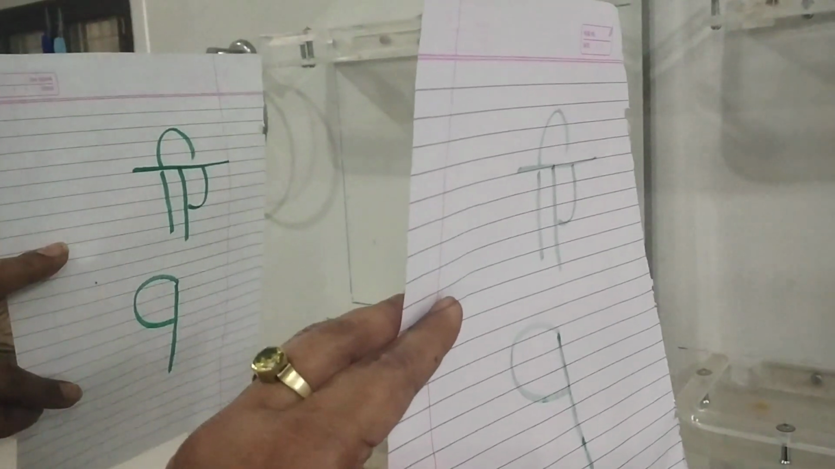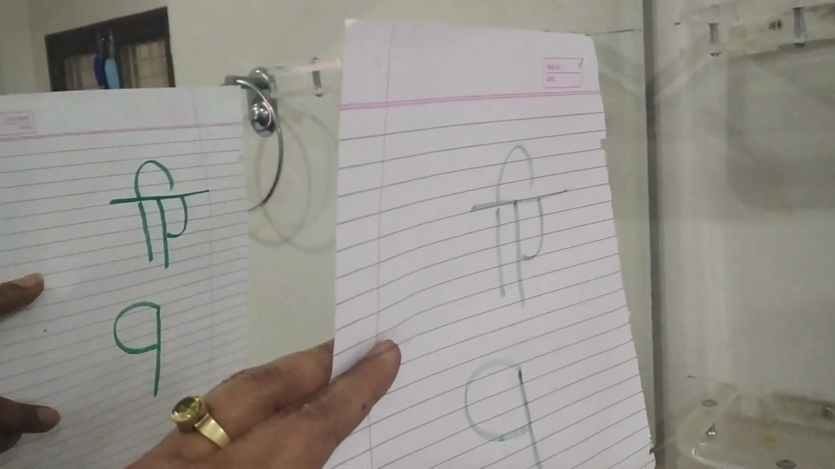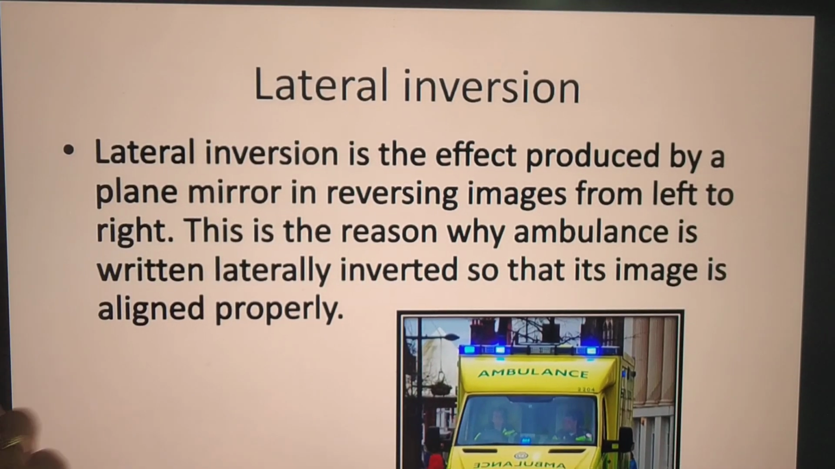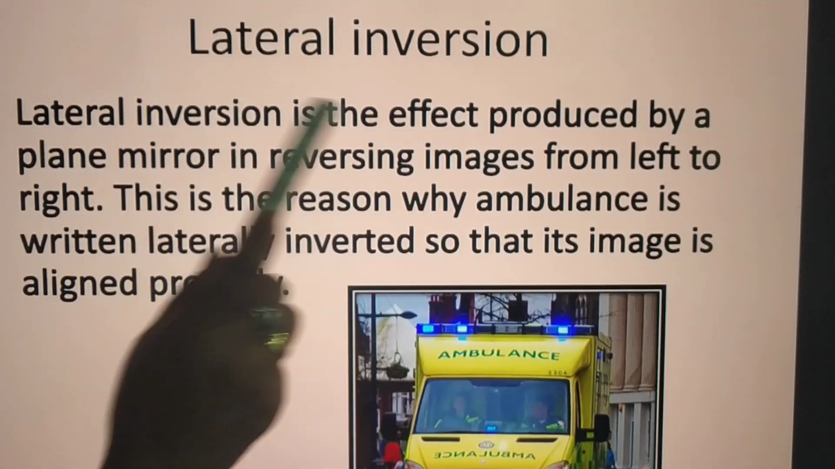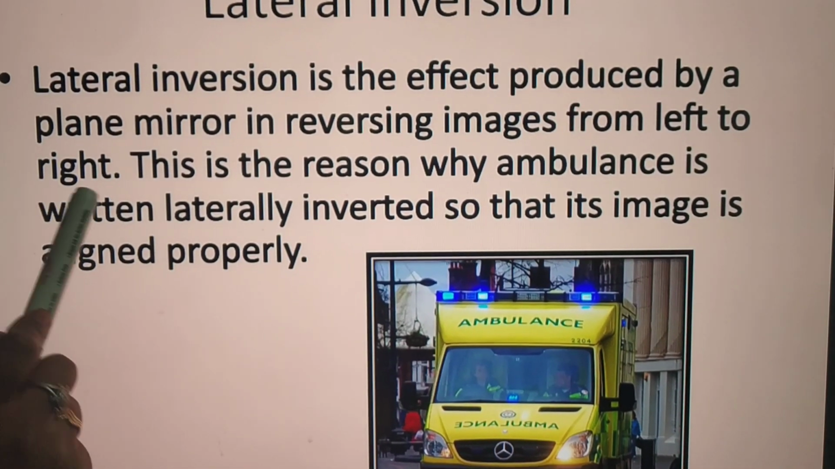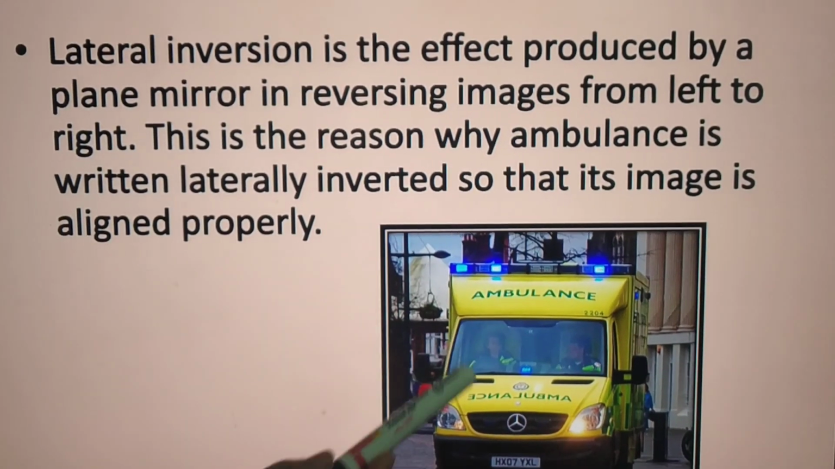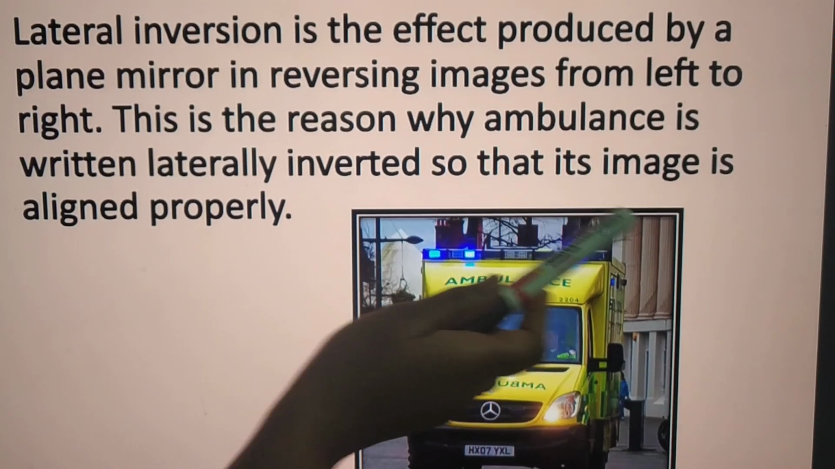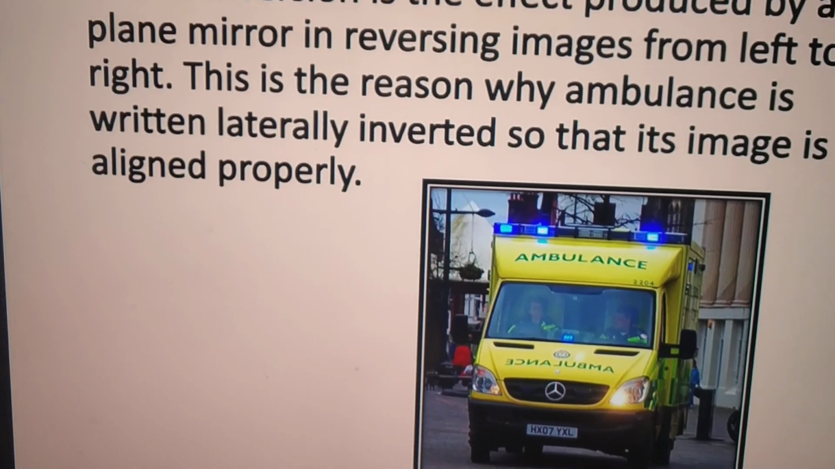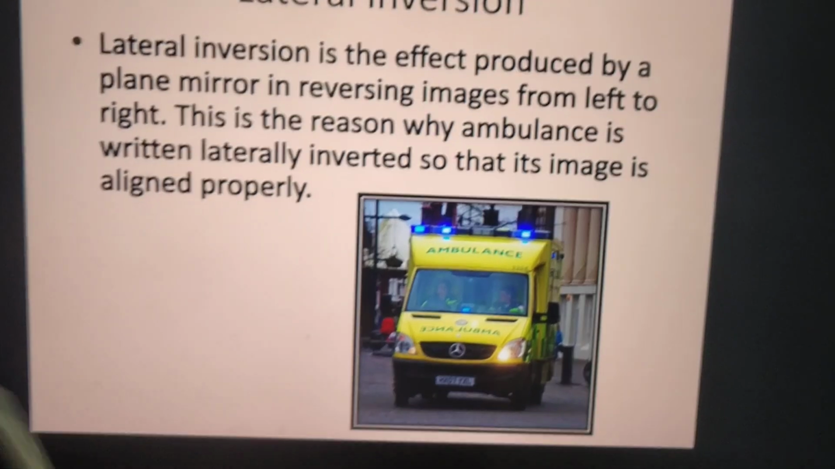और ये कौन शो करता है? It shows by plane mirror. What is lateral inversion, students? It is the effect produced by a plane mirror in reversing the image from left to right and right to left. This is the reason why ambulance is written laterally inverted so that its image is aligned properly. So this is lateral inversion, and this effect is produced by a plane mirror.